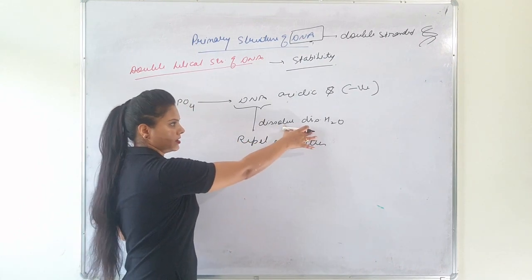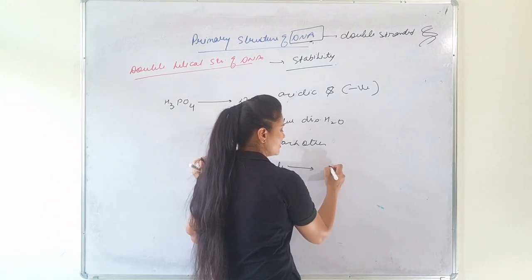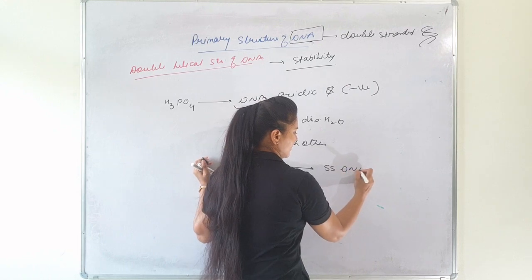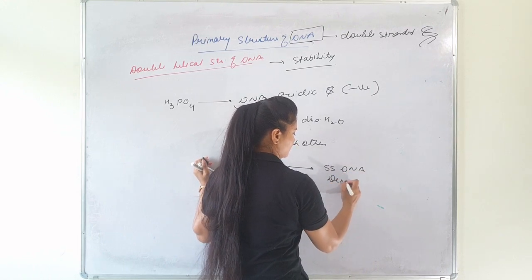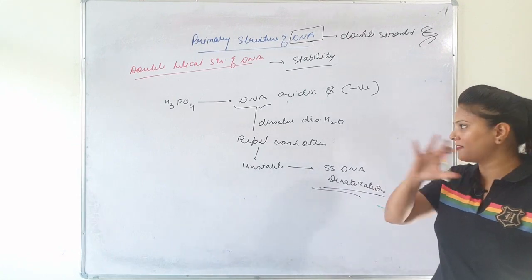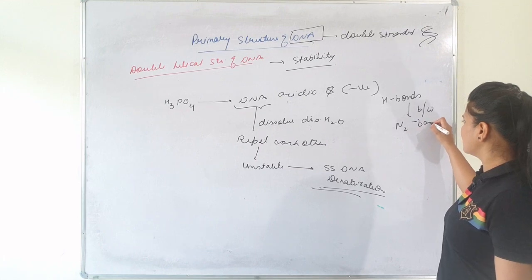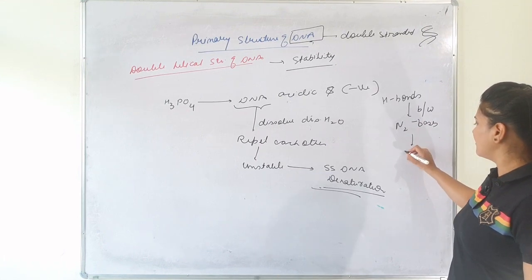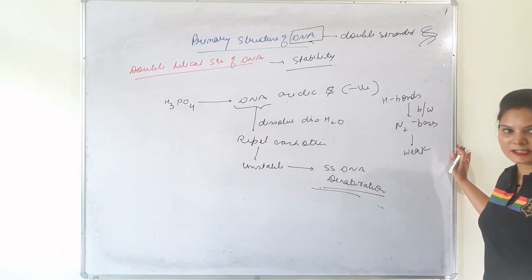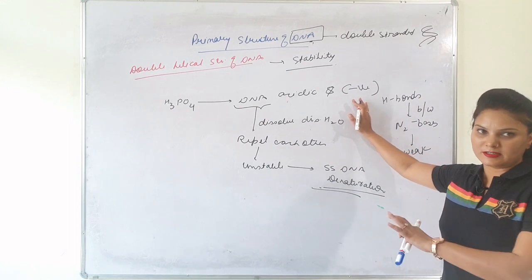Hence in distilled water DNA becomes unstable and converts into single-stranded DNA by the process of denaturation, because the hydrogen bonds between the nitrogenous bases are very weak. Hydrogen bonds between the nitrogenous bases adenine, thymine, guanine and cytosine are very weak, and are easily disturbed when treated with either a high temperature or distilled water.